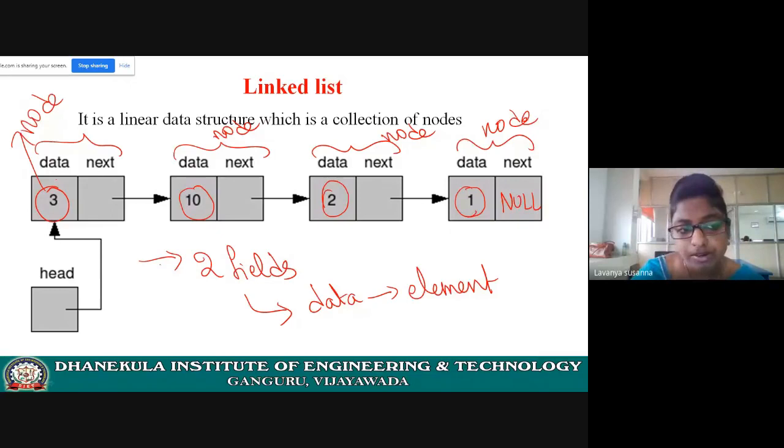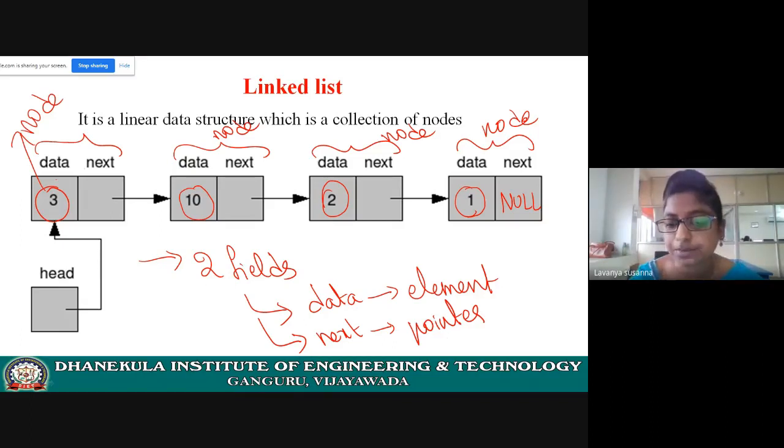Now, next field. What is the next field? Next field is the second field. First field is data field. What is the second field? The name of the first field is data which contains element. The name of the second field is next. Next is a pointer. Already you have learned in the previous semester about pointers, right?